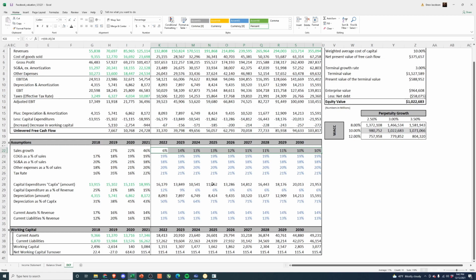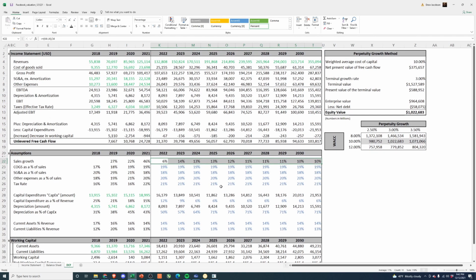I have a lot of videos where I walk through this in a lot more detail on how to think about these things, so feel free to watch those. But we'll use a 10% weighted average cost of capital. The reason I do this: no reason to calculate WACC. That's a waste of time. I have a video as well explaining why it's not really worth your time or effort to do an economic approach here, especially in a low rate environment. But 10% is about the historical S&P return. I think it's about 11%. Obviously if you back out inflation, you get 7 to 8% historically. But we just use 10%.